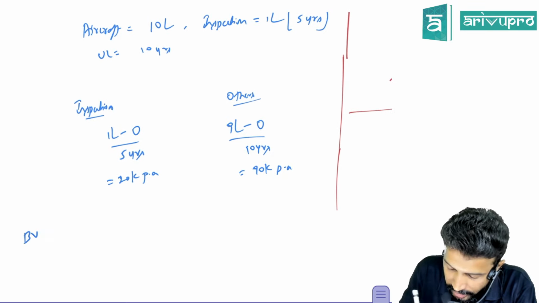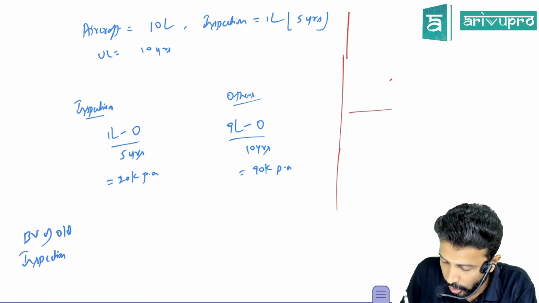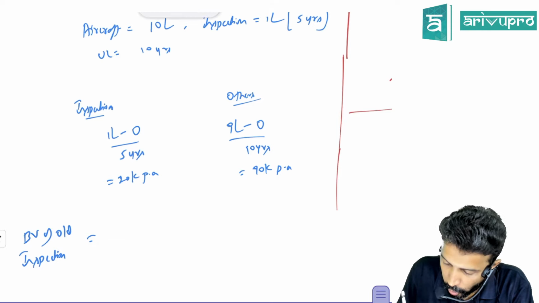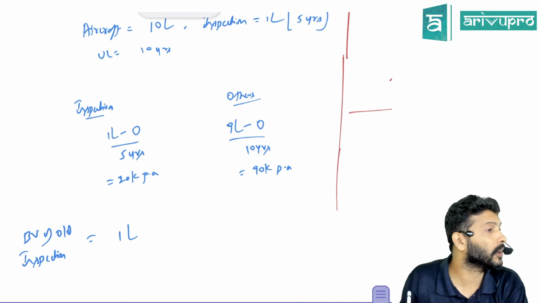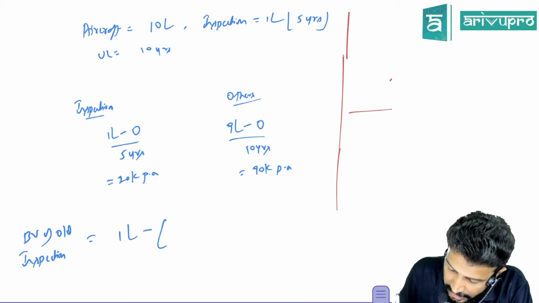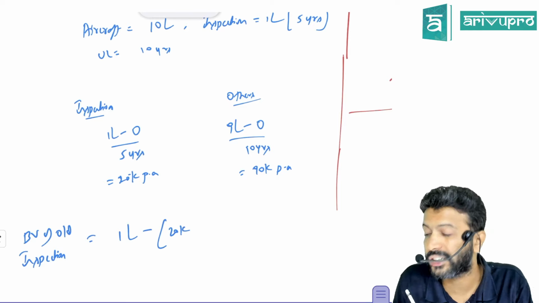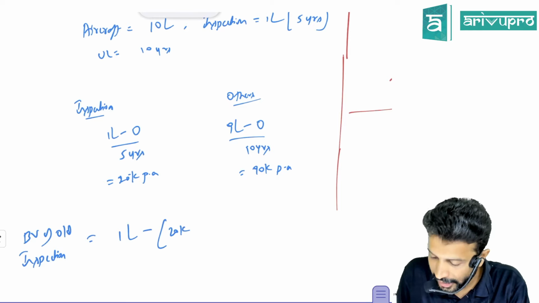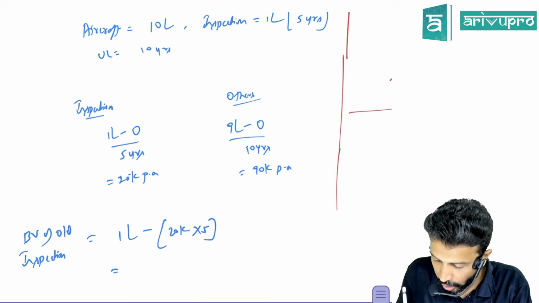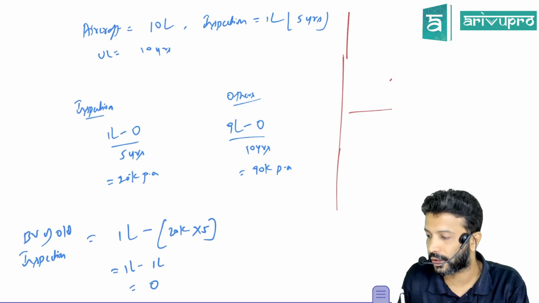Can you tell me what is the book value of old inspection charges? Initially the inspection charges value was 1 lakh. How much depreciation am I charging every year towards inspection? 20,000. How many years are over? 5 years. That means what is the book value of inspection charges remaining?